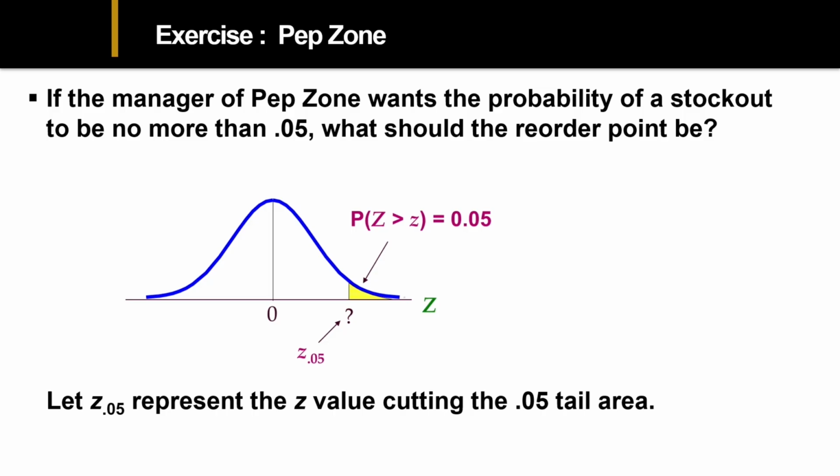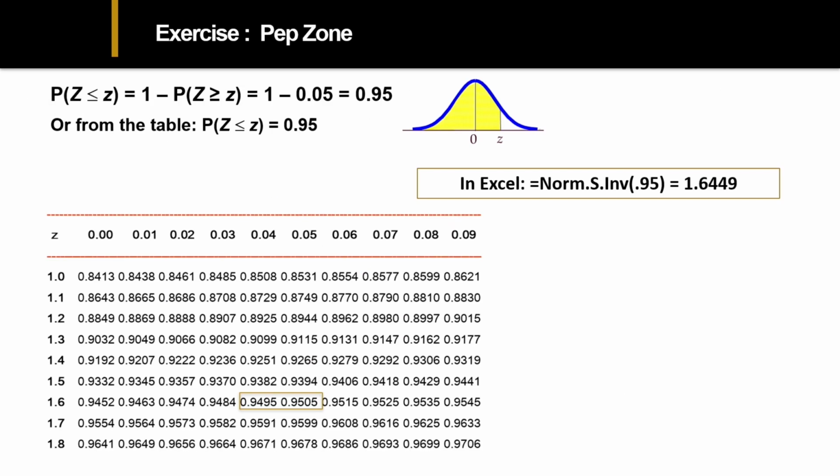We can write this as which z-score has a 0.05. Since we're just interested in one direction, greater than z, we call this a one-tailed test. So again, that probability is 1 minus p. So I get 1 minus 0.05, since we start with the probability, and then end up with 0.95.